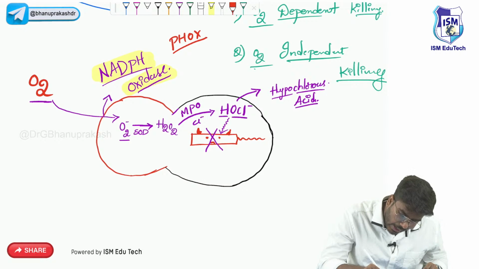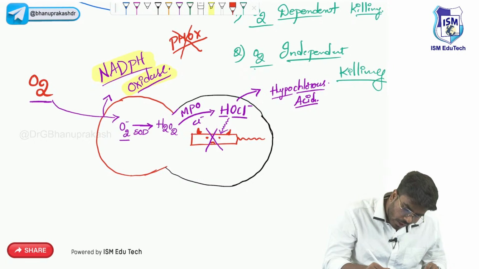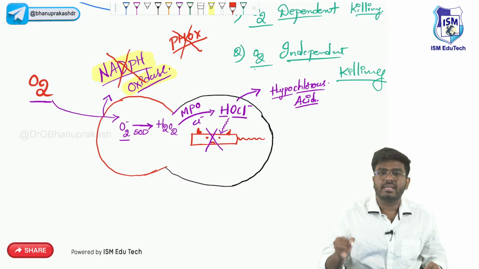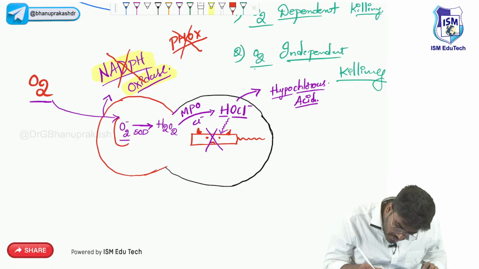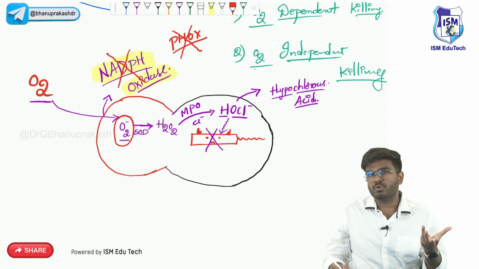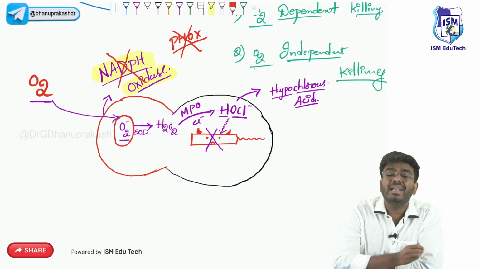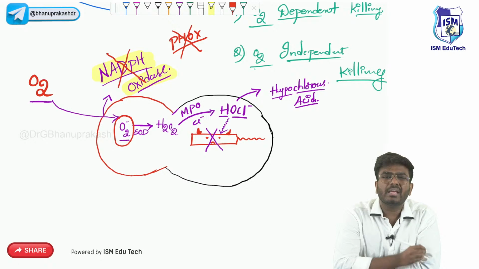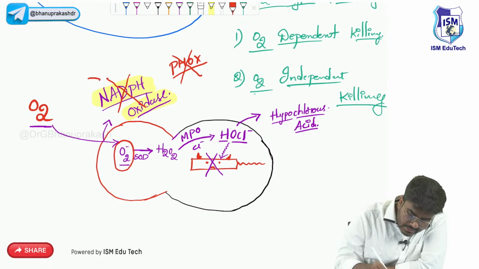Whenever you have a mutation in the PHOX gene, you are not going to have NADPH oxidase. When you don't have NADPH oxidase, are you able to produce this oxygen burst, the first superoxide ion? Without superoxide ion, the entire process is not going to happen. So you will end up with a disease with recurrent infections. You are going to get recurrent infections. So that disease is called CGD.